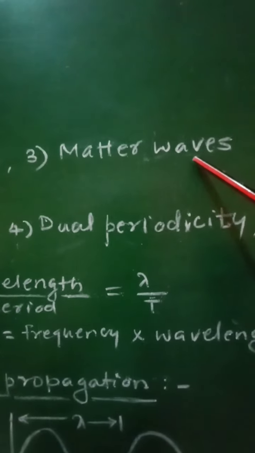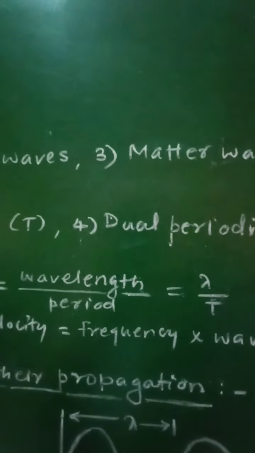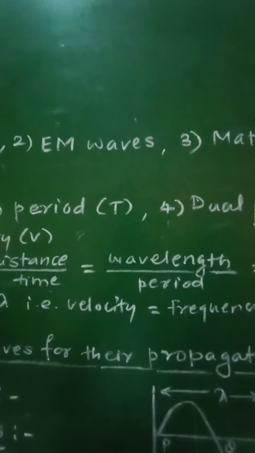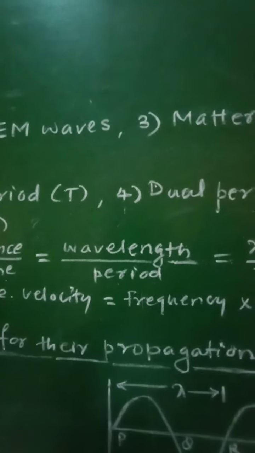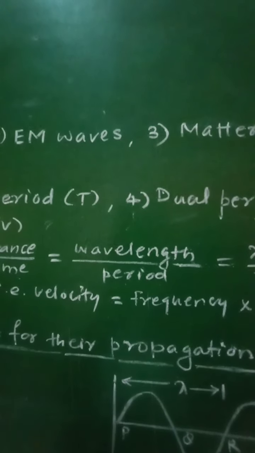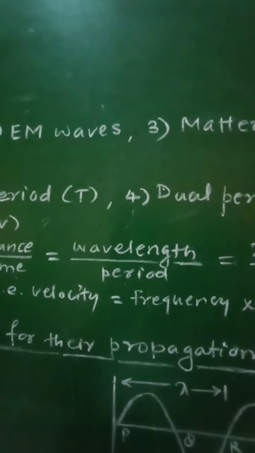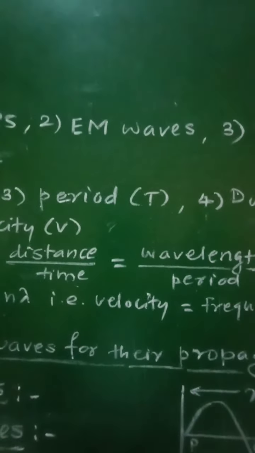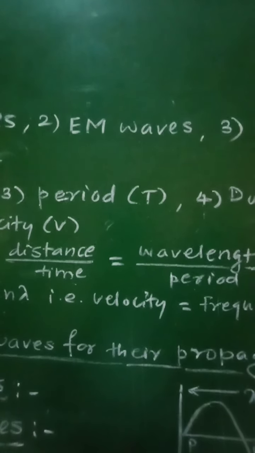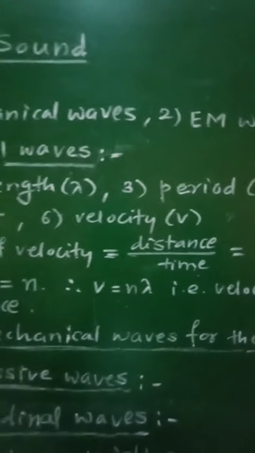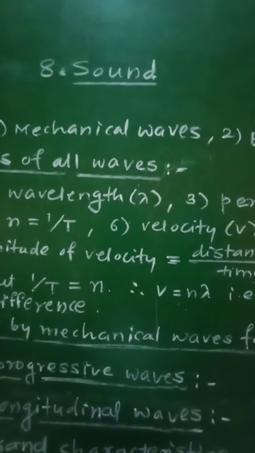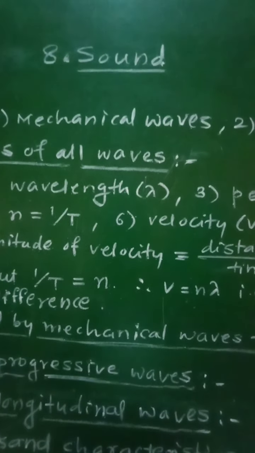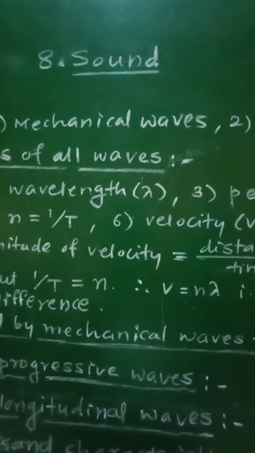Now let us consider the third, that is matter waves. A wave which is associated with any object when it is in motion is called a matter wave. That means when any object is in motion, a wave will be associated with it, which is called a matter wave. Now, a wave in which the disturbance created at one point travels to another point continuously is called a traveling or progressive wave.